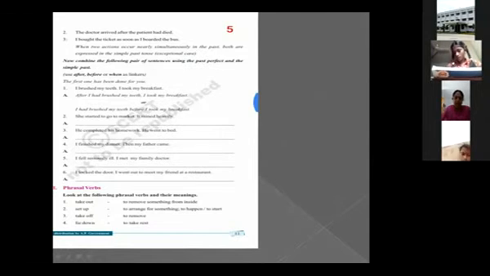Let us move to the next, phrasal verbs. Have you heard the word phrasal verbs? Phrase means a group of words. Along with the verb, one or two prepositions will be added, and it changes the meaning of the verb. Separately, the meaning of these words will be different, but when you add these prepositions together, the meaning of the phrasal verb will be totally different. See here, take out.